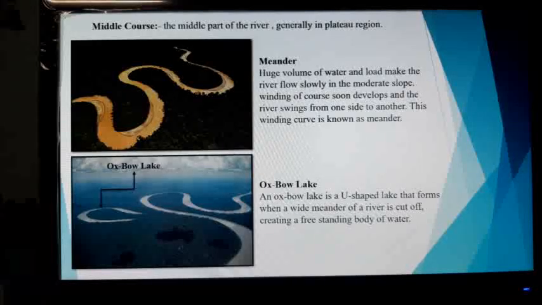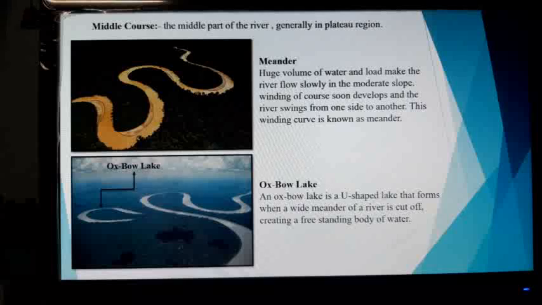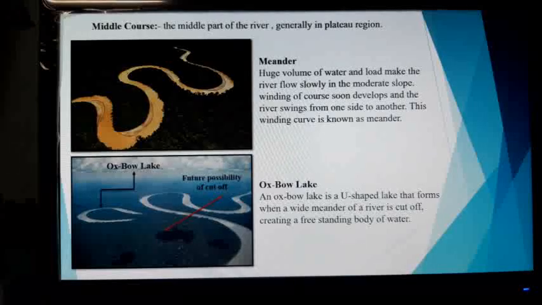A big loop is cut off from the river channel due to heavy deposition. This abandoned bend of the river remains. This is a lake which looks like a horseshoe or an oxbow, and is known as an oxbow lake. Here you can see in this picture the red line, which denotes the future possibility of a cut off to create an oxbow.